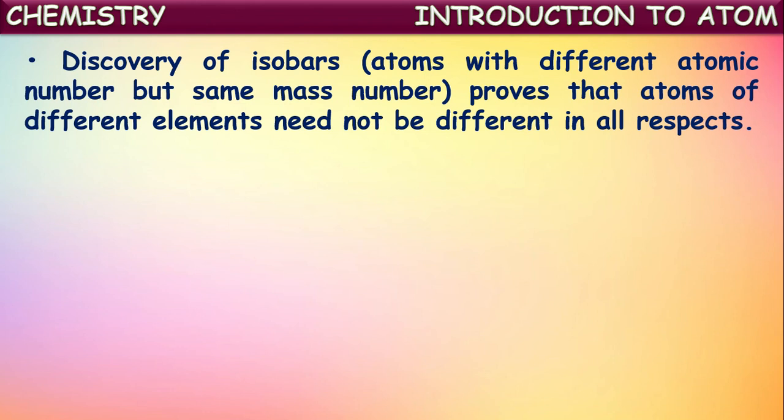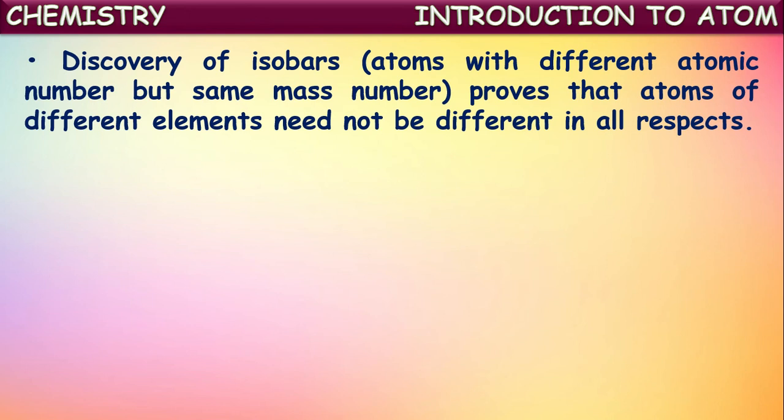The discovery of isobars proves that atoms of different elements need not be different in all respects. Here, isobars means these are the atoms with different atomic numbers but the same mass number. Okay, atoms of different elements with different atomic numbers, but if they have the same mass number, then they are called isobars. So actually, in Dalton's postulates, one of the postulates explains that atoms of different elements should have all the properties different.